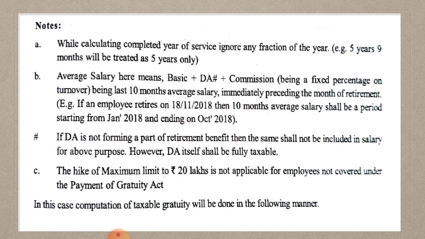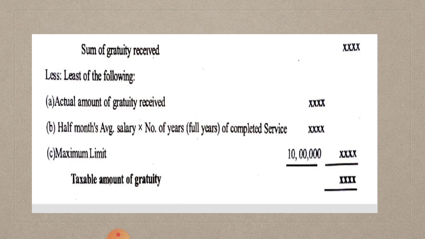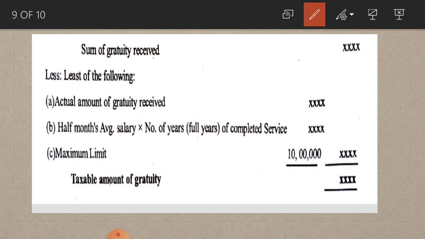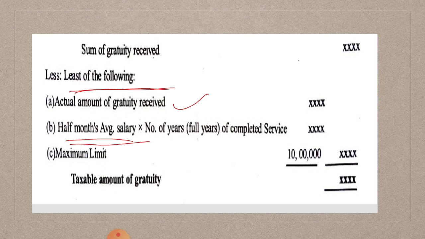Let us see the format of calculation of gratuity amount. See, sum of gratuity received, from that you have to deduct least of the following, that is actual amount of gratuity received or half month's average salary into number of years, that is full years of completed service. If there is any month, you have to ignore that months, or maximum limit of 10 lakhs, whichever is less you have to consider for the calculation of gratuity amount. Least of the following you have to deduct. So this is about death cum retirement gratuity.